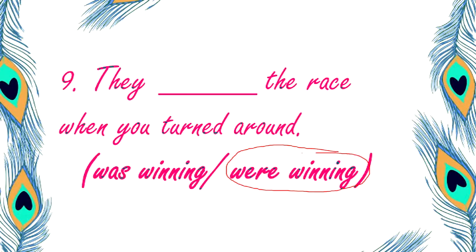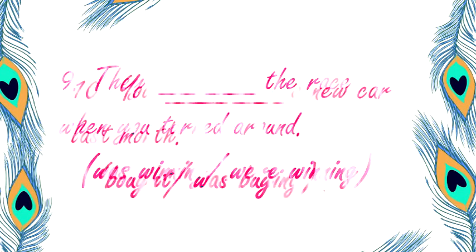Dear children, please focus on this thing, that when we have the conjunction word when, one part of the sentence is in past tense, the other part of the sentence comes in past continuous tense. Okay, we have done these mixed forms earlier as well in previous videos. Alright, so you can see from there also. And see the spelling of winning, W-I-double-N-I-N-G. So remember to learn the spellings as well.